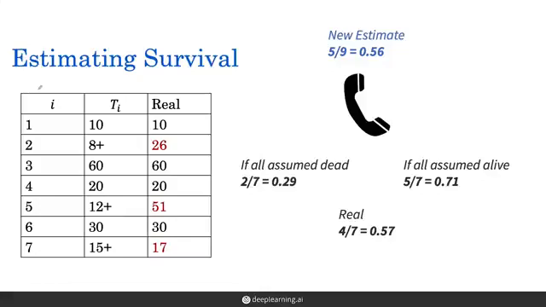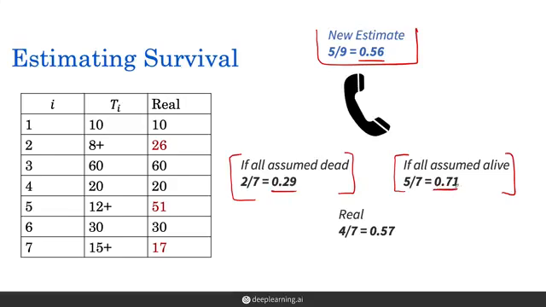So we have a new estimate of the survival at time 25, which comes out to 0.56. Let's compare this to the estimates we had previously made. When we had made the assumption that all patients died immediately at their censoring time, we had got a low survival probability of 0.29. On the other extreme, if we assume that all of the censored observations continued to live to the end of time, then we had a survival estimate of 0.71.